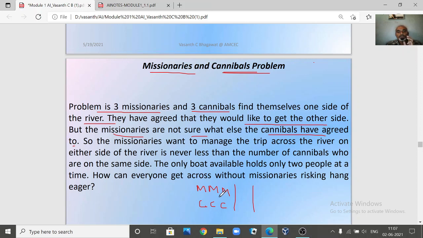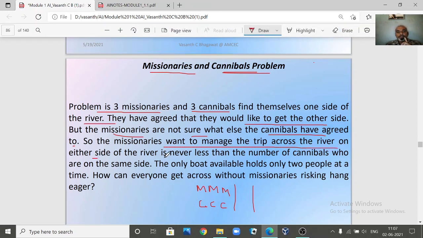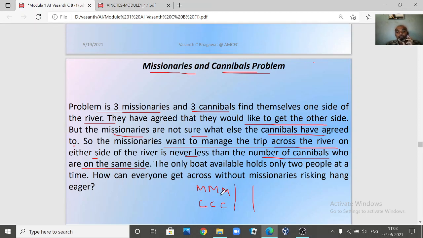So the missionaries want to manage a trip across the river such that the number of missionaries on either side of the river is never less than the number of cannibals on the same side.